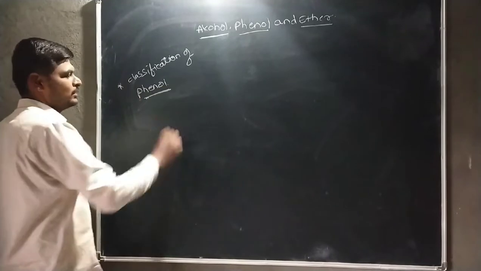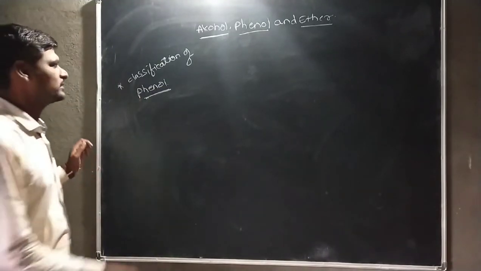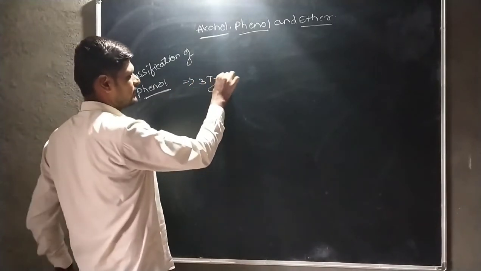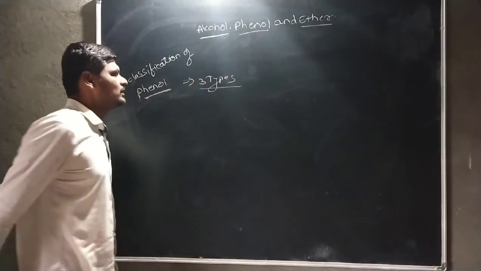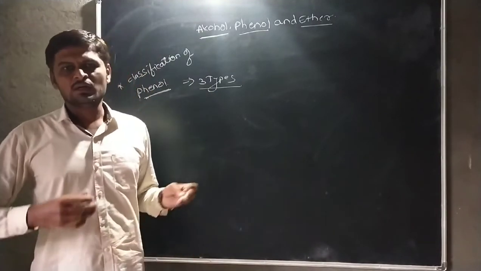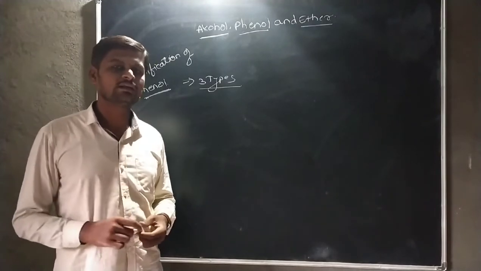The phenol is classified mainly into three types. That means monohydric phenol, dihydric phenol and trihydric phenol.